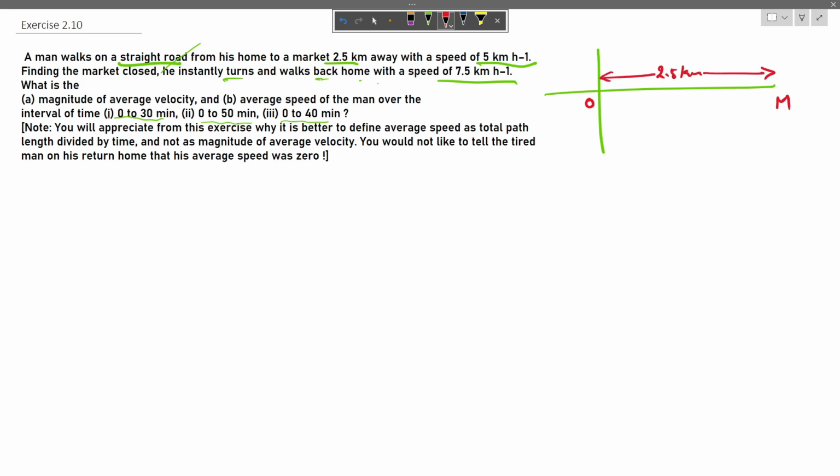So the first question says we have to find the magnitude of average velocity. So we know that average velocity is defined as total displacement divided by total time interval.